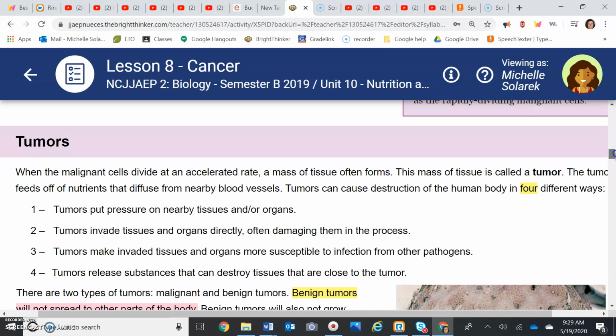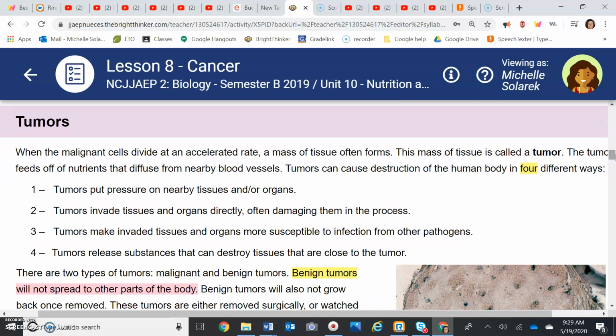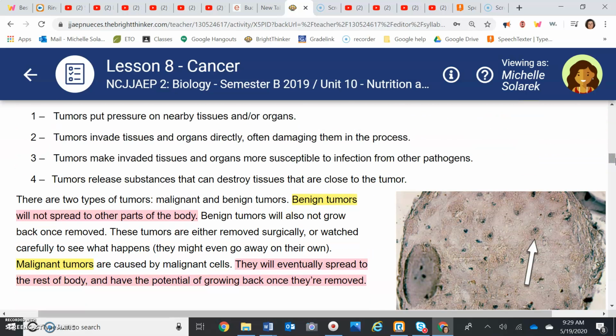And this should be number 9. How many different ways do tumors attack the body? And that is 4 different ways. And number 10, there are 2 types of tumors. Malignant, which we said was cancerous, and what if they're a tumor that does not spread? Then it would be benign.